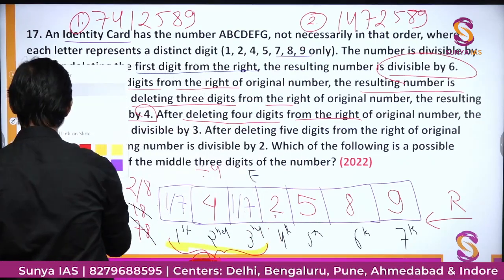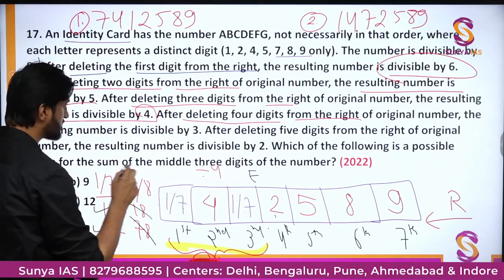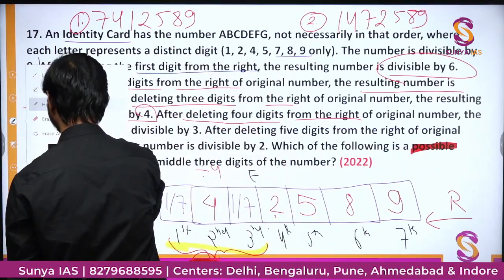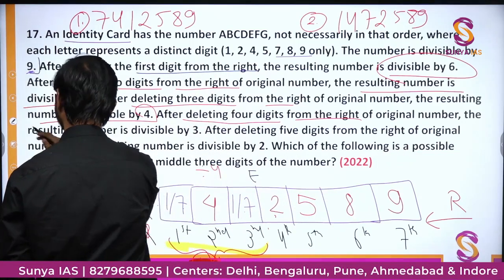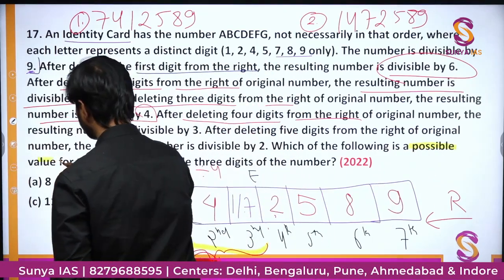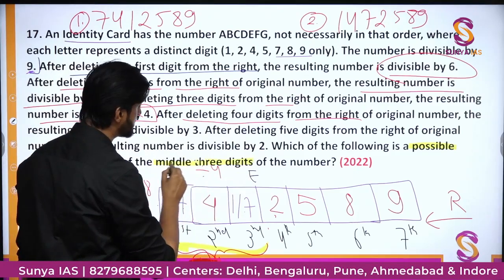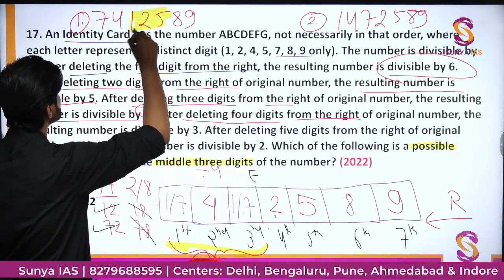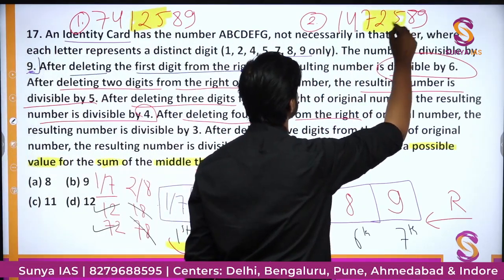Okay. Now, what we have to tell in the final answer is, what is the possible value of the sum of the middle 3 digits? So, what are the middle 3 digits? Here they are 125 and here the 3 middle digits are 725.